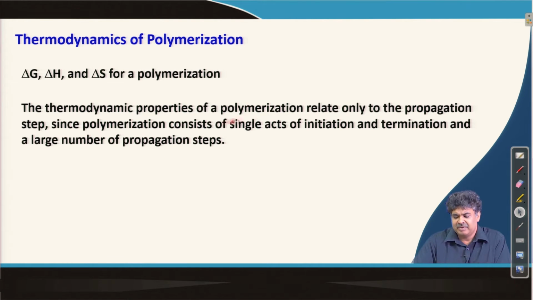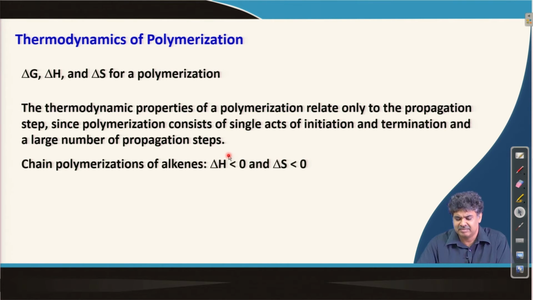Now, thermodynamic properties of a polymerization relate only to the propagation step, since polymerization consists of a single act of initiation and termination and a large number of propagation steps. It is mainly the propagation steps which are involved. In most cases chain polymerization happens for alkenes, or double bonds of the monomers becoming single bonds in the polymer.